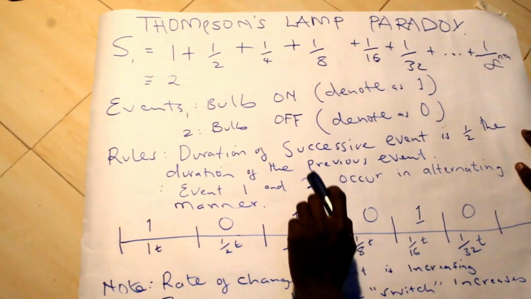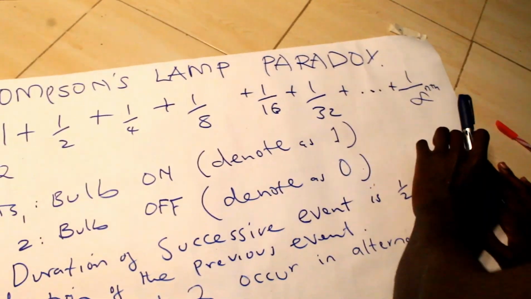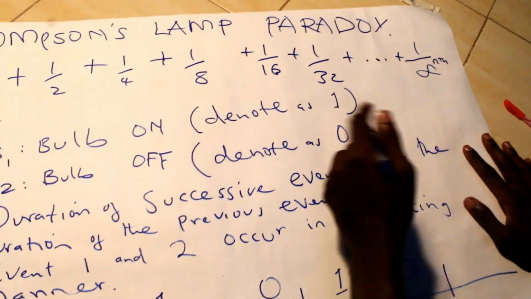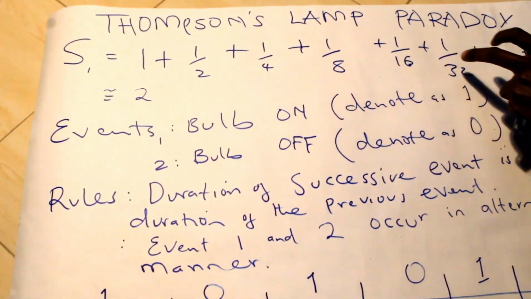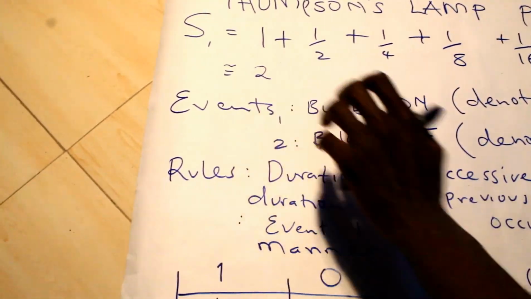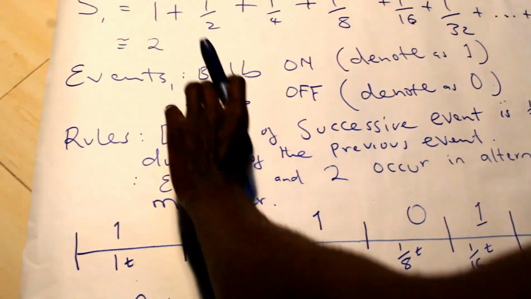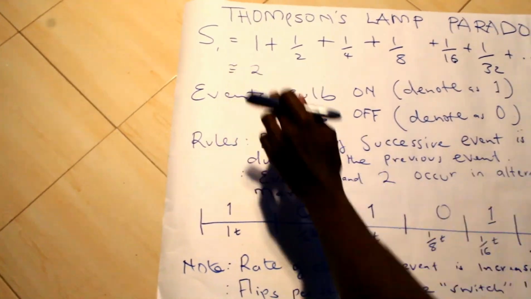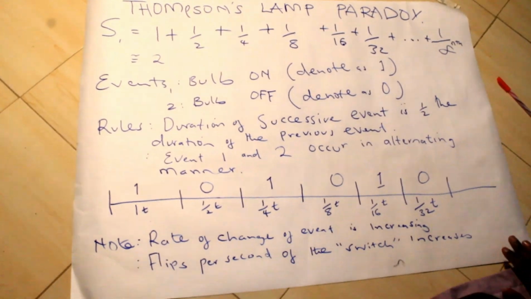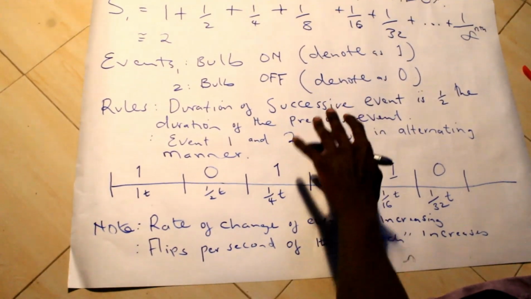According to that, it will reach a point where we have an infinite nth number, and when we do the summation of all these durations, we will be approaching 2 seconds, but we'll never reach 2. But according to the paradox, Thompson's is very specific on the state of the bulb at 2. So this is why I'll present you with a positive solution on how to handle this paradox.